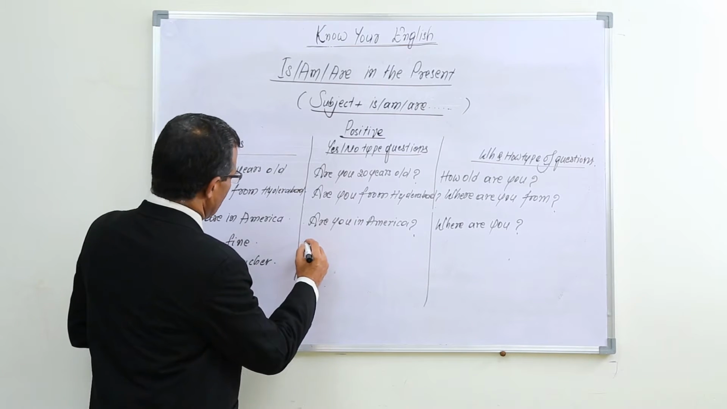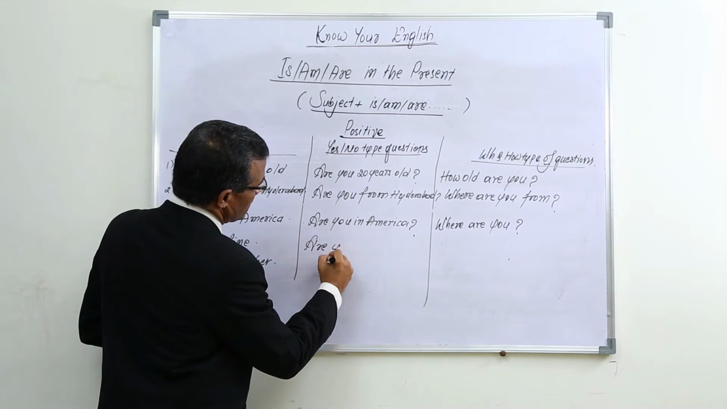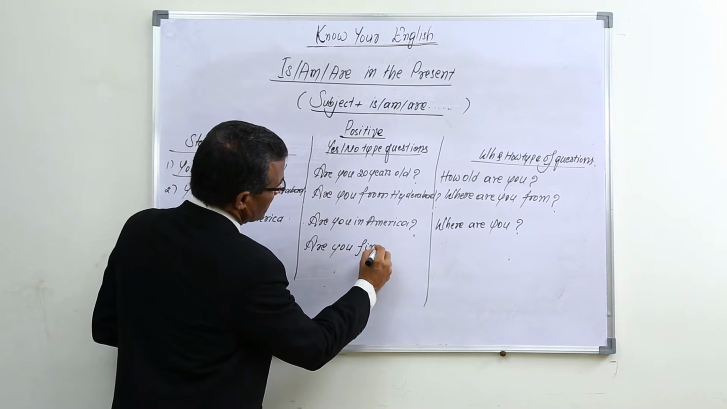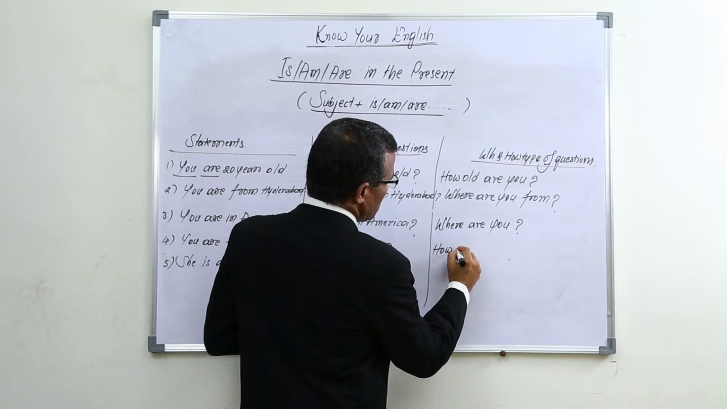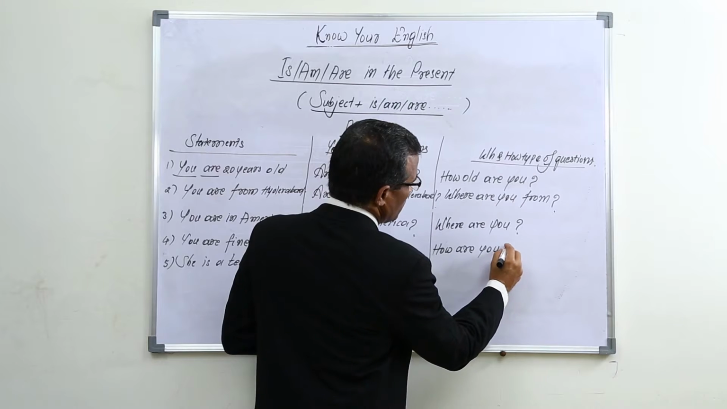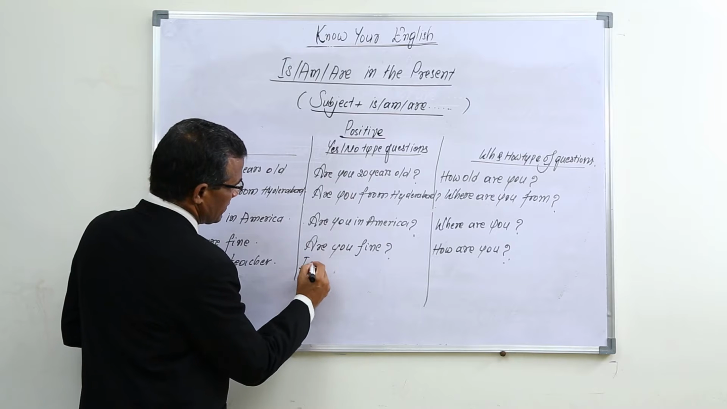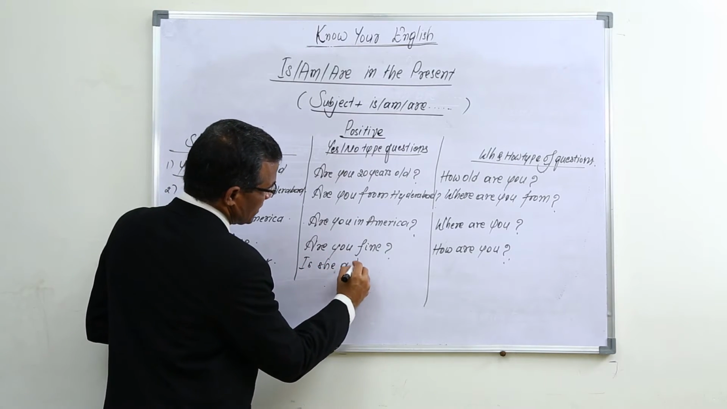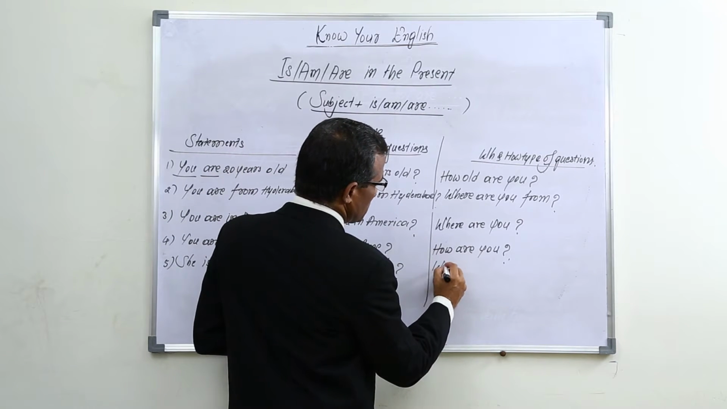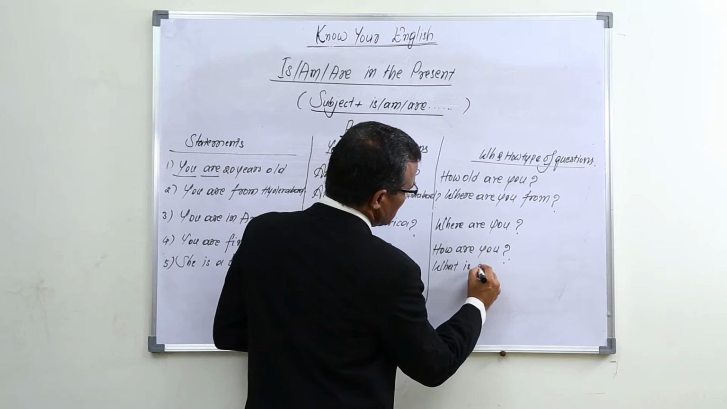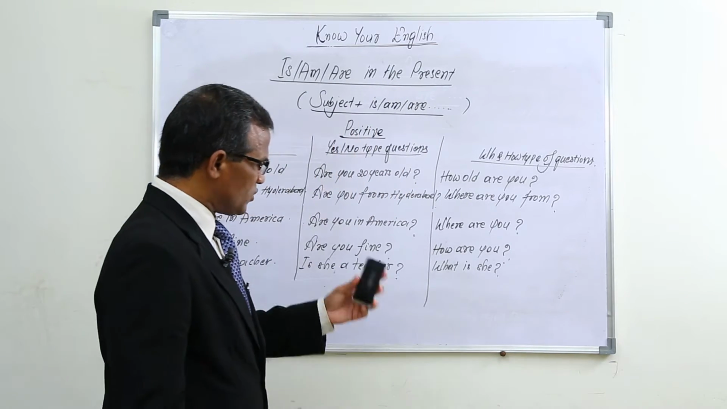"You are fine", for example. By changing the order, you find the question, "are you fine?" is the question. And before this, if you use "how", "how are you?" The answer for this is "I am fine". In the same way, "she is a teacher". "Is she a teacher?" is the question. Then if you use "what" before this one, "what is she?" The answer for this: she is a teacher, she is a doctor, she is an engineer, like that.